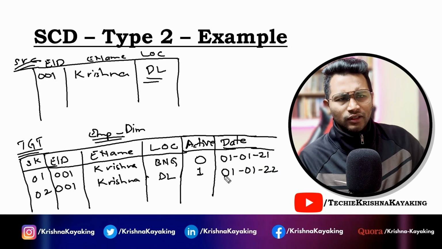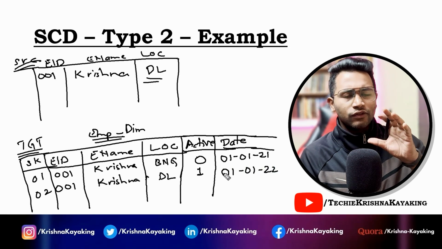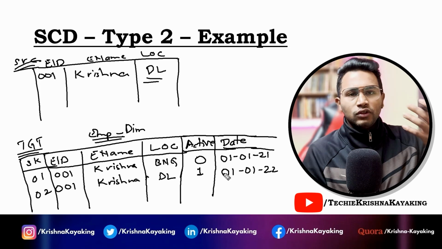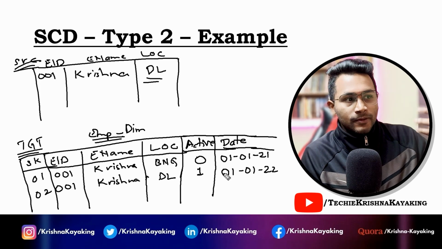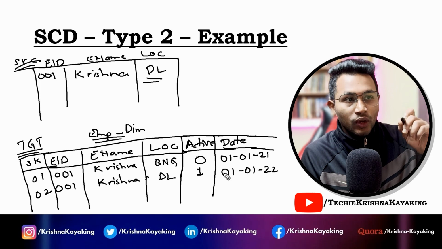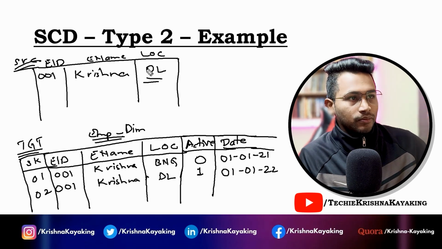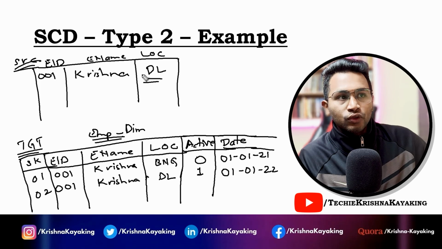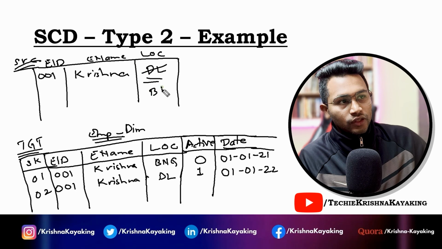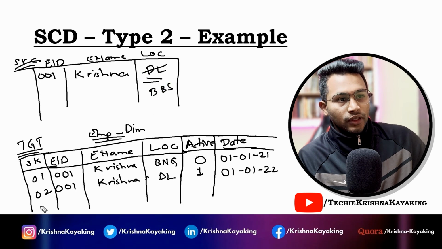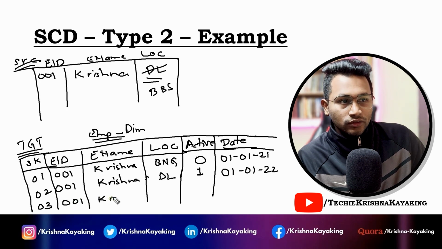It can be any date, I'm just taking it for instance. So after 1 year when I move to Delhi, this data comes, and the active value goes to 1 for Delhi, but for Bangalore it changes to 0. Now say for example, in 2023 I move to Bhubaneswar, BBS I'm taking. So now surrogate key here is 03, but the employee ID will be the same, 001, same person Krishna.